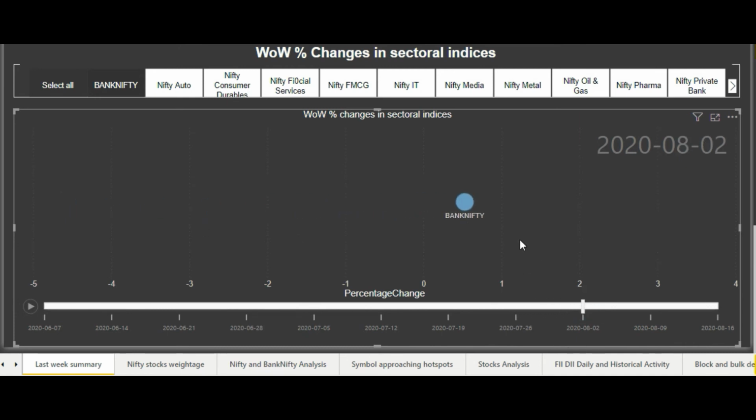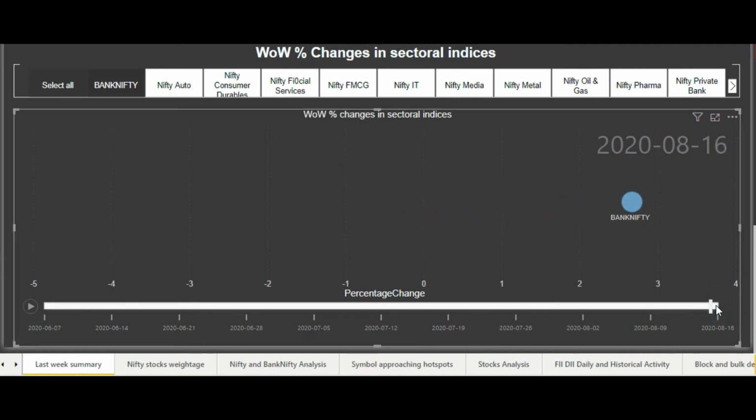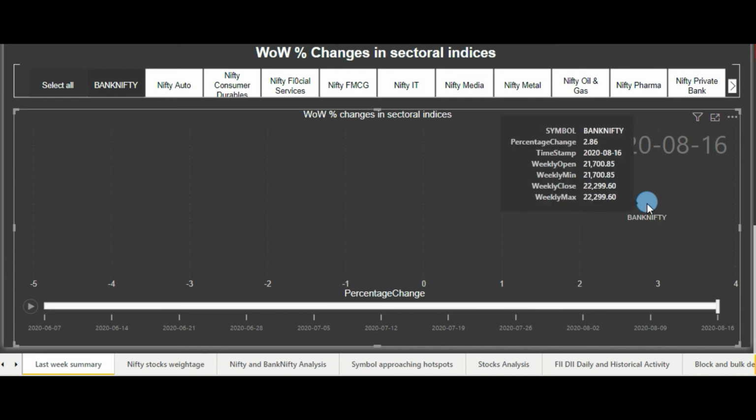Then Bank Nifty came into slightly positive territory after the fall in the last week, and in the first week of August we saw a slight jump of around 0.53%. Then again there wasn't much movement in the next week also. We can see that there was around a 0.03% loss, 0.3% loss in Bank Nifty. And then in the last week we are talking about, there was around a 3% jump in Bank Nifty.